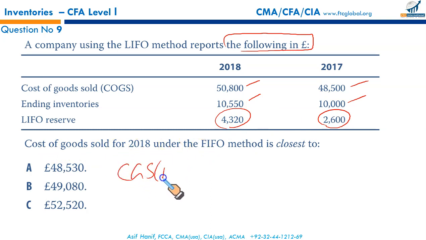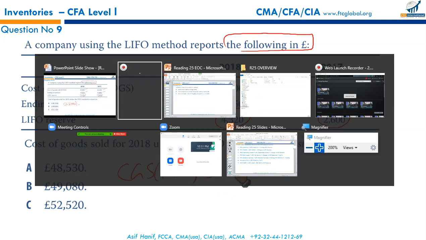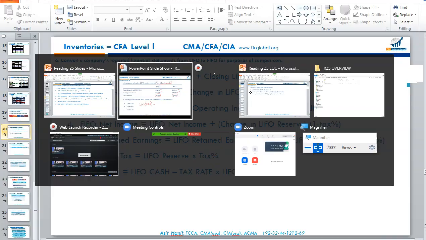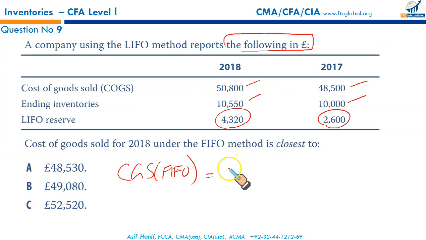CGS under FIFO. We just learned the formula and it's right here. I just want to make sure it's on your screen. Your FIFO CGS is equal to LIFO CGS minus change in LIFO reserve. If you know your formula, you just have to plug it in. Simply take your CGS, which is 50,800, minus change in LIFO reserve.